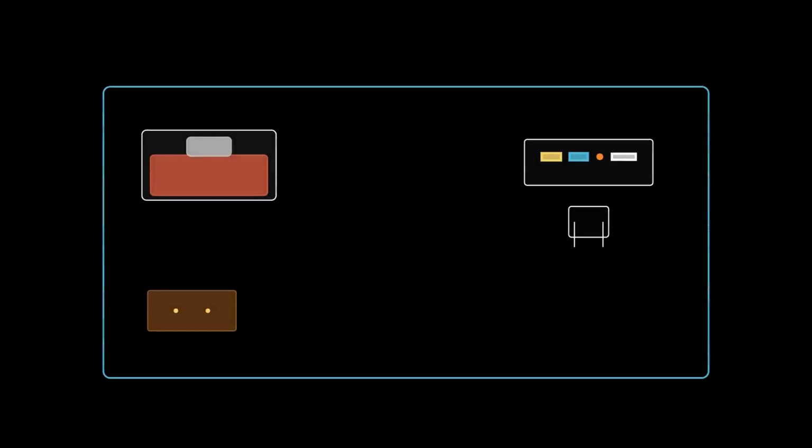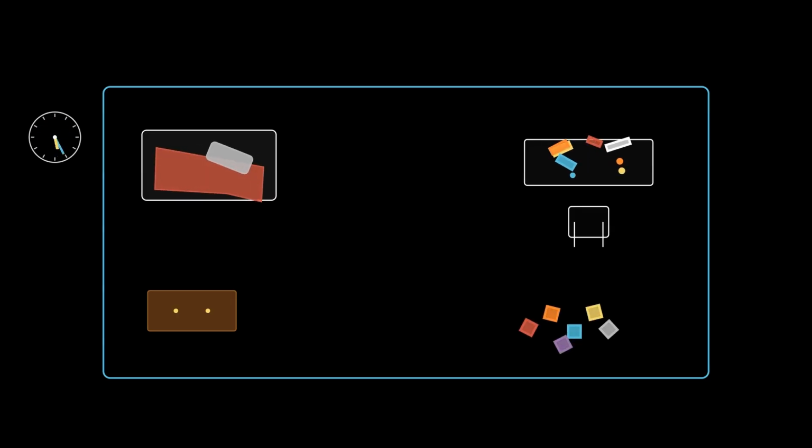Let's begin with a simple example. Imagine a clean and perfectly organized bedroom. As time passes, the room is used, the bed becomes unmade, clothes are left around, trash begins to accumulate, and eventually the room needs to be cleaned. But why? Why does disorder seem to appear naturally as time goes on?